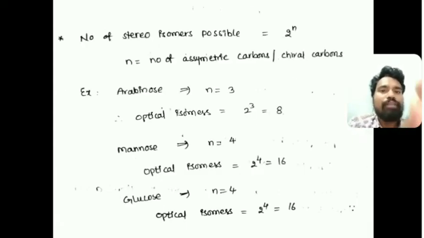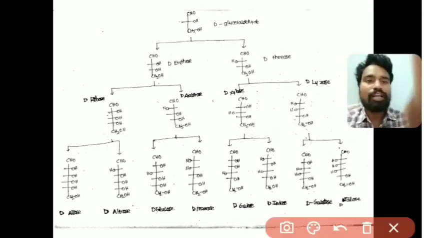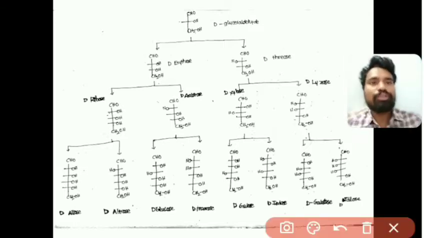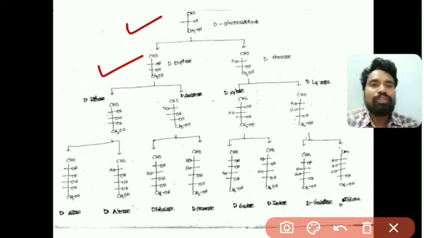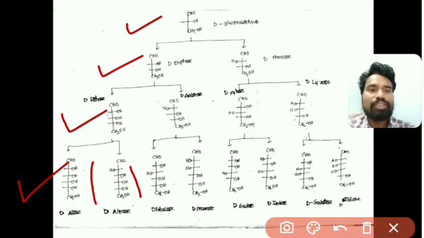Right. So as we know, all carbohydrates contain asymmetric centers. Asymmetric centers are chiral carbons. For example, a triose will have one chiral center, tetrose will have two, pentose will have three, and hexose will have four asymmetric carbons.